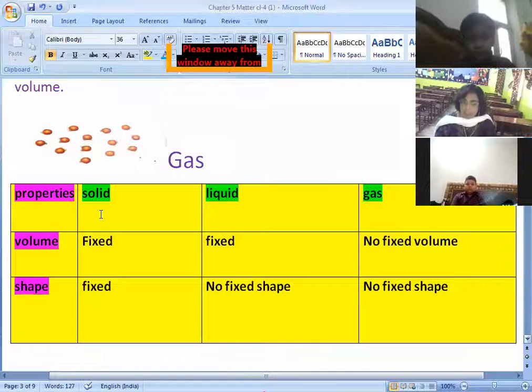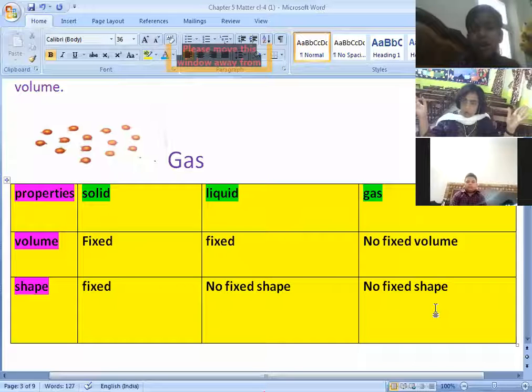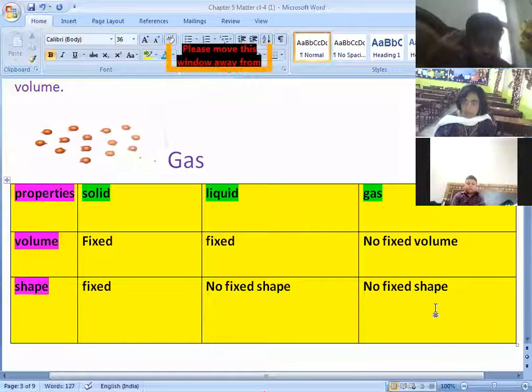These are the properties. Solids have fixed volume. Liquids also have fixed volume, but gases have no fixed volume. Solids have fixed shape, liquids have no fixed shape, gases also don't have fixed shape. In whatever container we put the gas, it will take the shape of that container also. If we spread it in a room, it will take the shape of that room. Right?